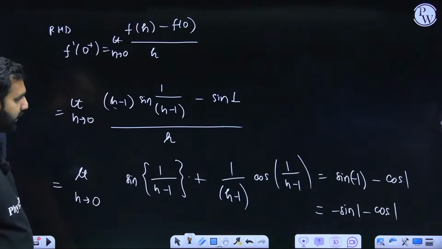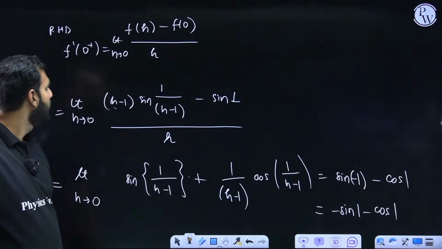Why are we not getting it the same? Am I making any calculation-based error? Correct me if I'm wrong. Let me check its right-hand derivative.